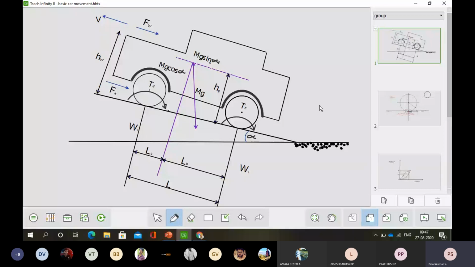When we are using Newton's second law, if the force is F, the mass of the vehicle is M and the acceleration is A, I have to create a force that will overcome all the other forces which act against the tractive force. If you see any vehicle in physics, there are many forces acting on the vehicle that work against it.